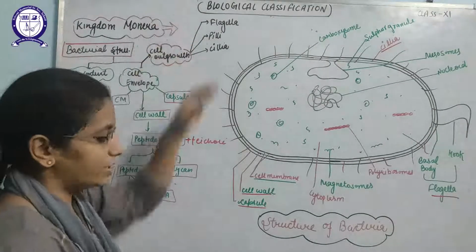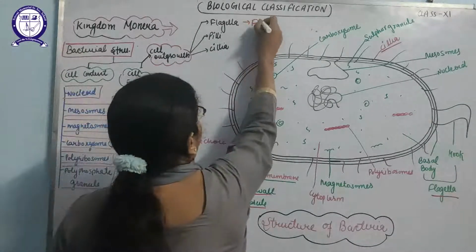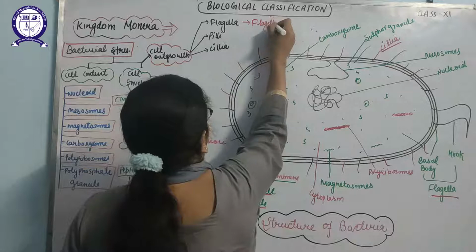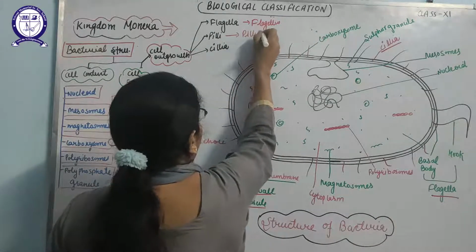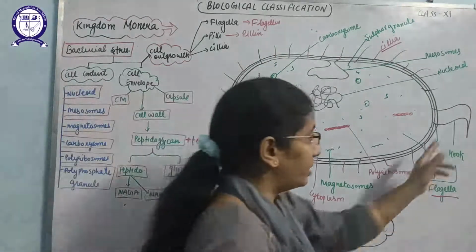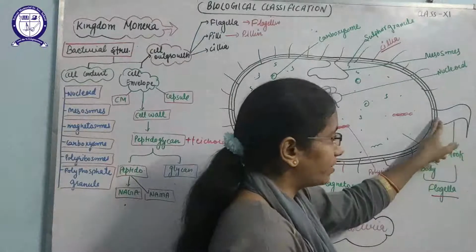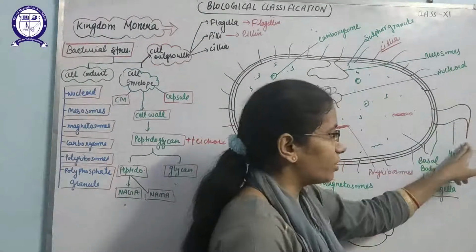Then outgrowths. What are the outgrowths that arise from the bacterial surface? These are known as the flagella. Flagella is made up of a special protein known as flagellin. Pili is also made up of a special protein known as pilin. What is the function of the flagella? You can see here it is made up of two parts. One is the basal body that is attached to the membranes of the bacteria, and this is the outer structure known as the hook.